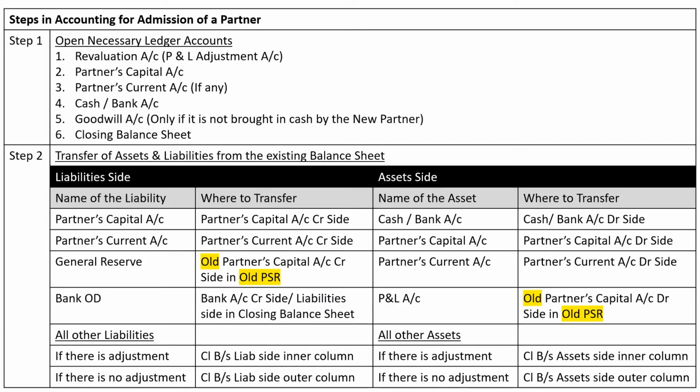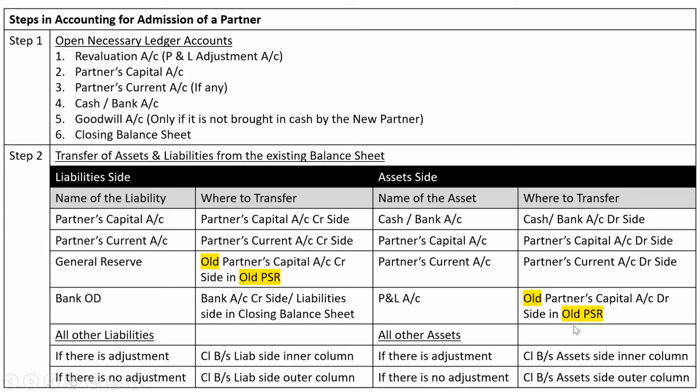Similarly, if you have past undistributed losses, they also belong to old partners only. But if it is an item coming from liability side, it will be transferred to partners capital account credit side. And if it is an item coming from asset side, then it will be transferred to partners capital account debit side. But ultimately which partners? Old partners. Which ratio? Old PSR.